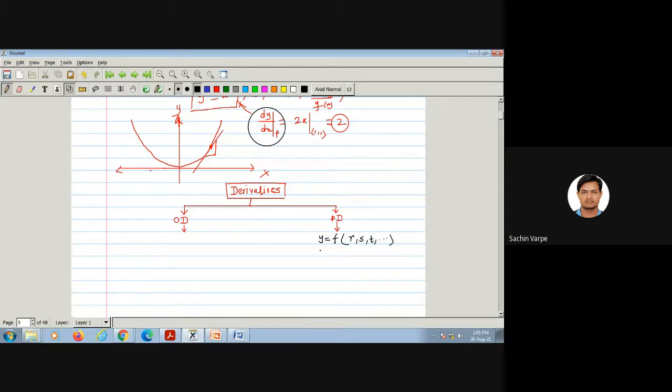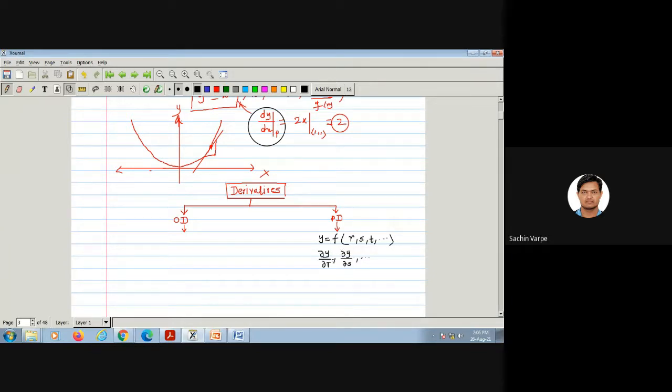They are denoted by the notation del: del y by del r, del y by del s. So these are the notations.